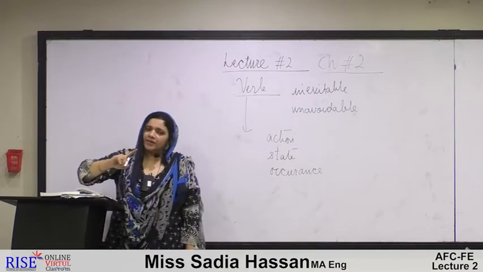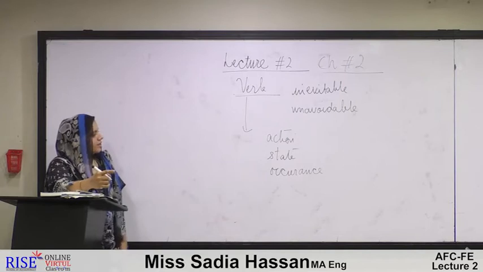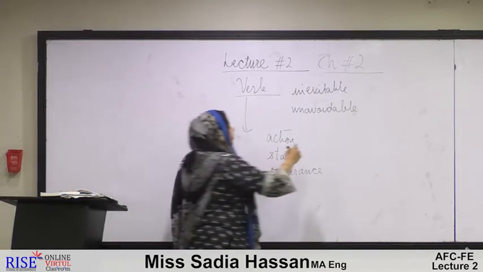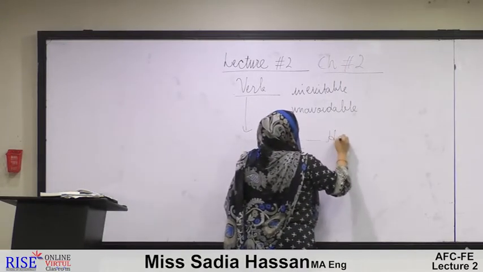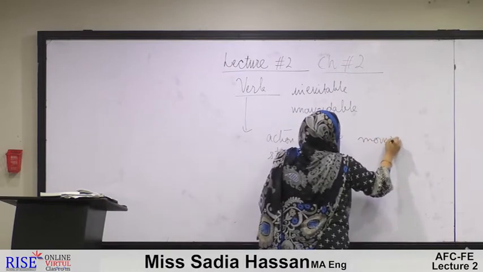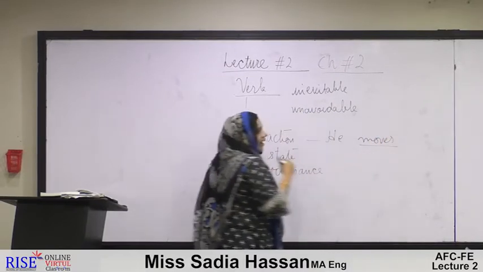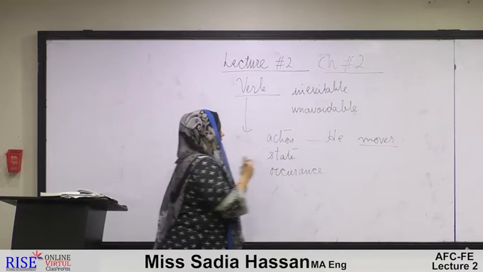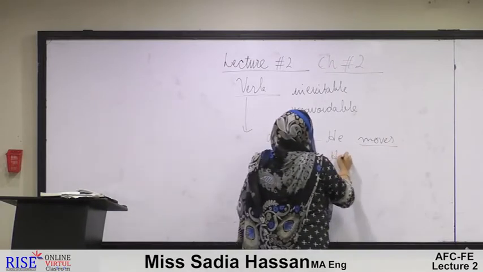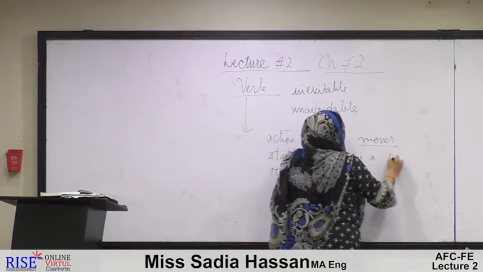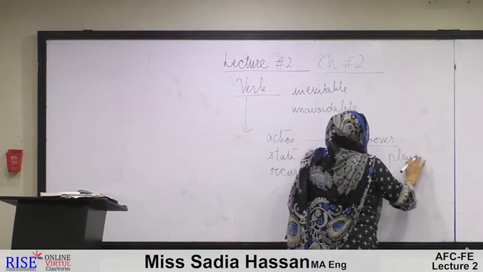It can perform all three at the same time in a sentence. By action, we mean that we have verbs in the form of actions. He moves. Here move is a verb, and that is showing the action of the subject. State: he is a player.